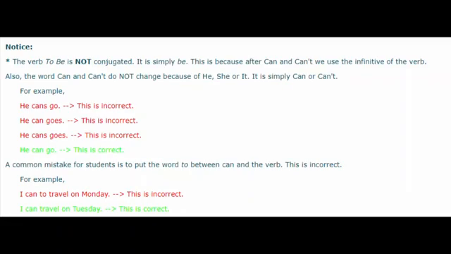Now, a common mistake for students is to put the word to between can and the verb. This is incorrect. For example, I can to travel on Monday. This is incorrect. You have to say, I can travel on Tuesday. This is correct.